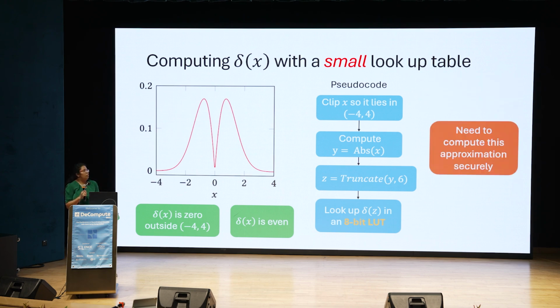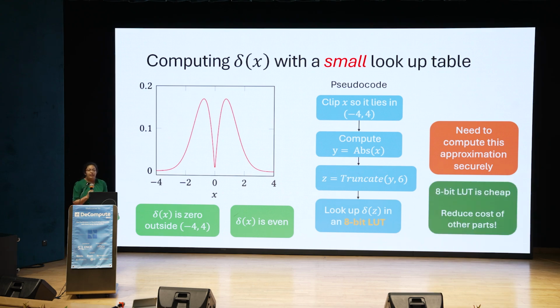Okay. So we now need to realize this approximation securely. So an 8-bit LUT is cheap, but we need to reduce the cost of other functions. So we need to reduce the size of comparisons used. We also need to reuse the comparison results and so on to overall bring down the cost of GELU. Okay, so I'll not have time to go over these. I urge you to look at the paper for these details and also our approximations for softmax and layer norm.